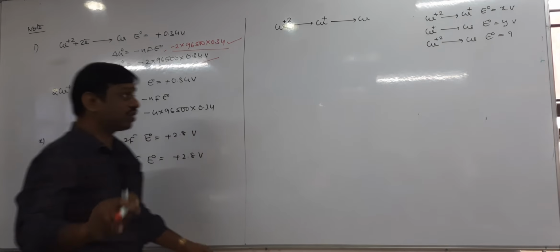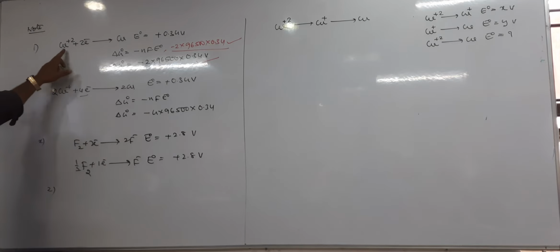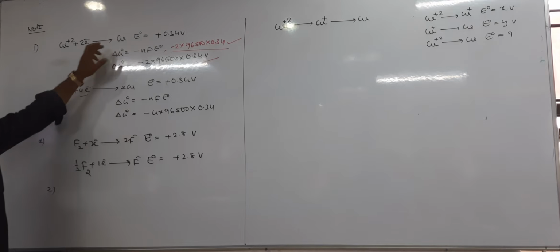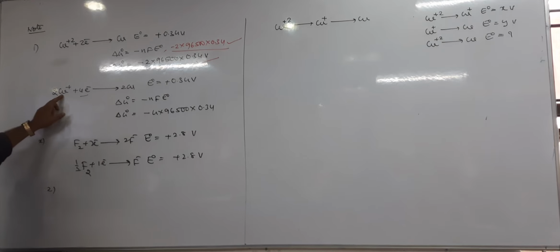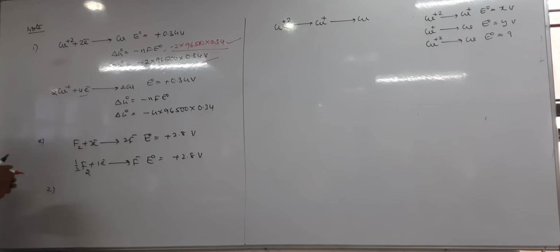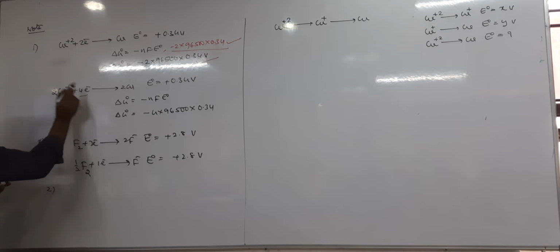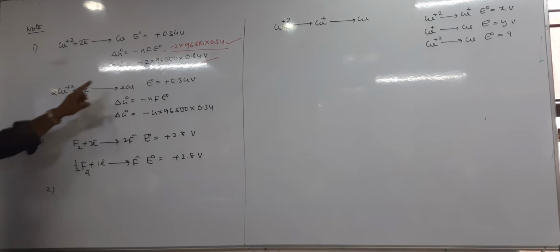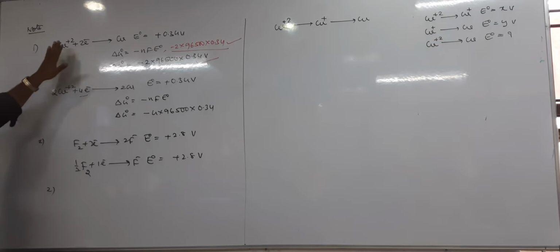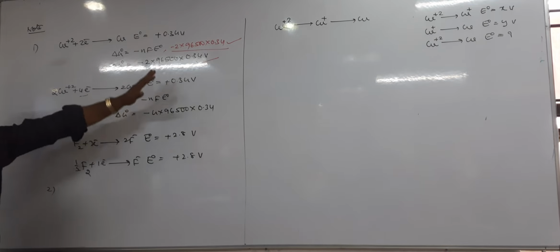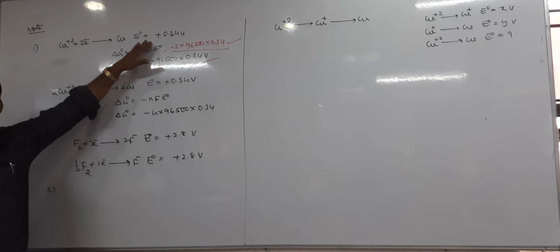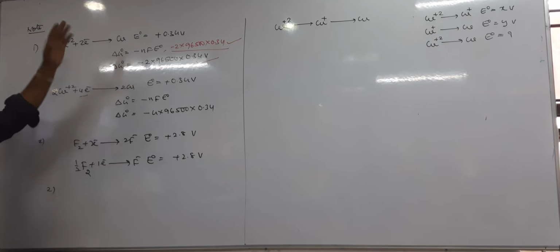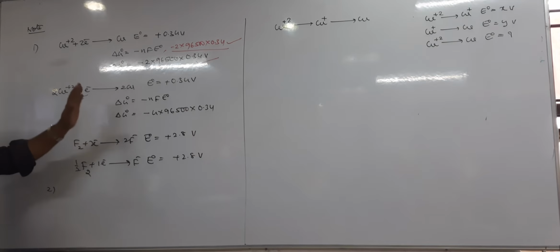See, here we have taken the same because Cu plus 2 to Cu, here also Cu plus 2 to Cu. The equation is the same, but only the equation is multiplied. When Cu plus 2 converts into Cu, wherever it is, this is the SRP, whether 10 mole, 1 mole, 20 mole, irrespective of moles.